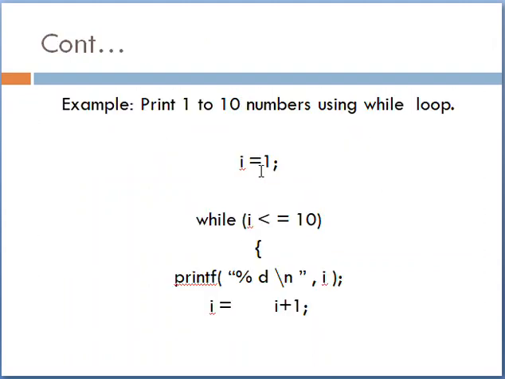So let us see an example. Here I declare i equal to 1 and use while i less than or equal to 10, and i equal to i plus 1.